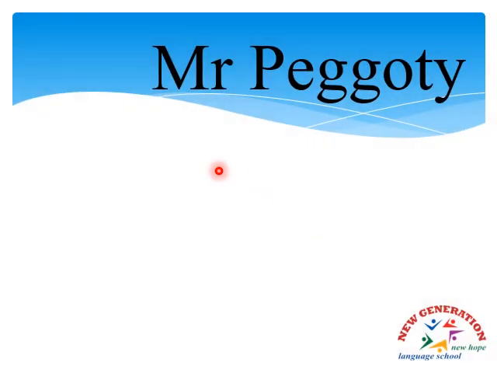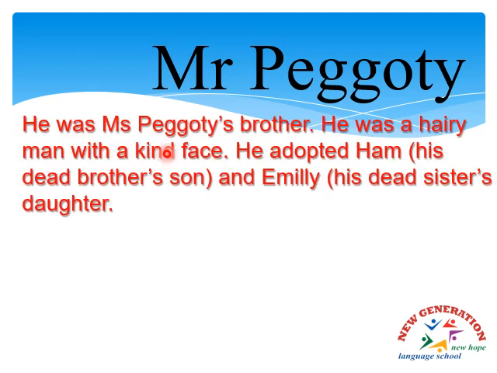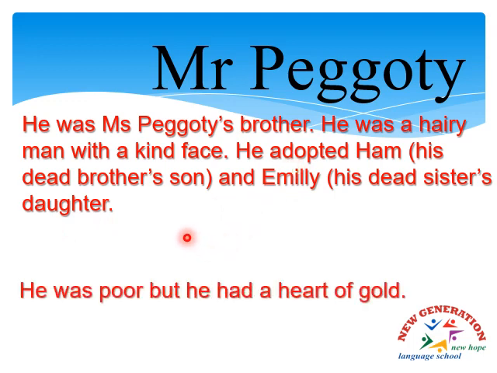Mr. Peggotty. We have Miss Peggotty and Mr. Peggotty. He was Miss Peggotty's brother. He was a hairy man with a kind face. He adopted Ham, his dead brother's son, and Emily, his dead sister's daughter. He adopted both of them because they were orphans. He was poor, but he had a heart of gold.